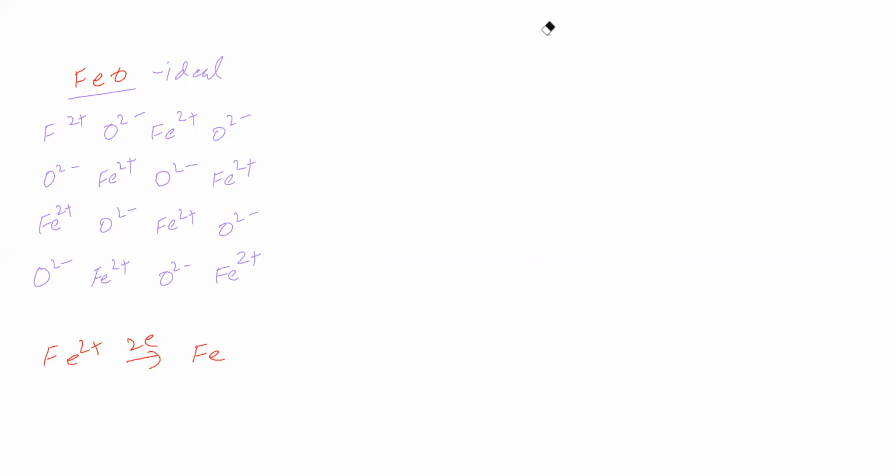Now we will take this Fe2+ converting into Fe. The rest of the places we will write oxide. So oxide we have written. Now Fe2+ has converted into Fe.